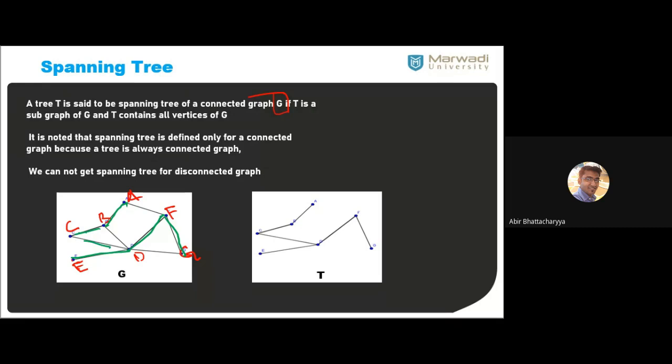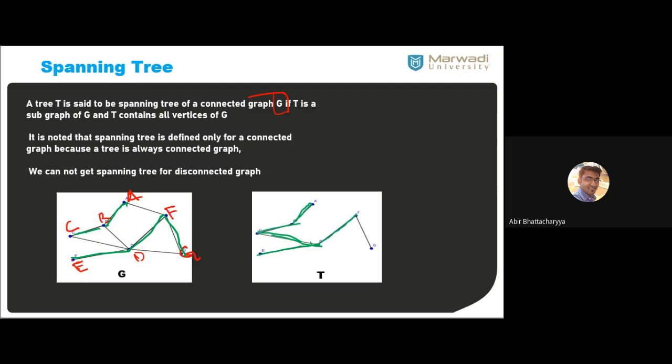This green one is a spanning tree, capital T. If you observe, it is the same thing I have drawn here, and capital T covers all the vertices of G.